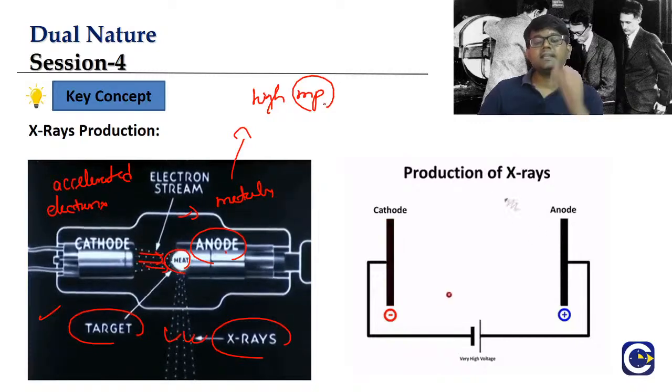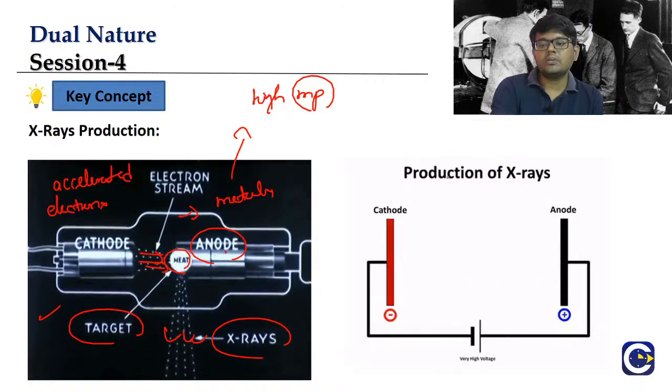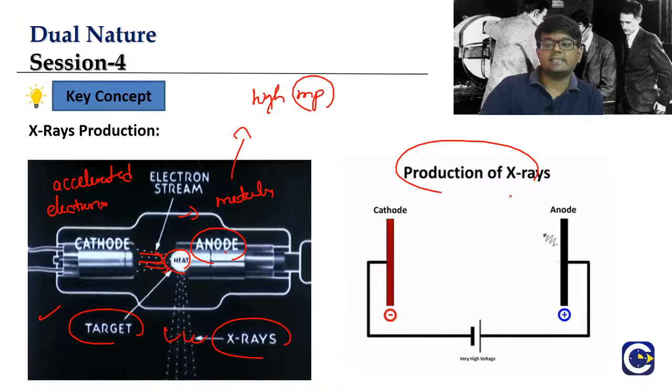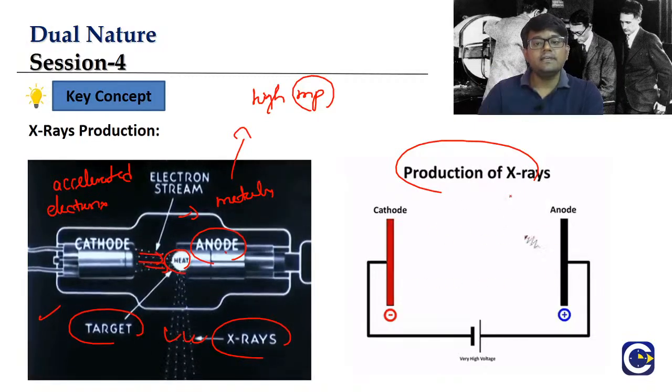Then we will see the X-rays being produced by the metal. In the right side visualization also, you can see that when the electrons come and hit, you are basically producing the X-rays. Scientists have studied the properties of the X-rays. In fact, Moseley, who is credited for the discovery of atomic number, got the idea of atomic number from the properties of the characteristic X-rays. We will see this when we discuss the X-rays in detail.